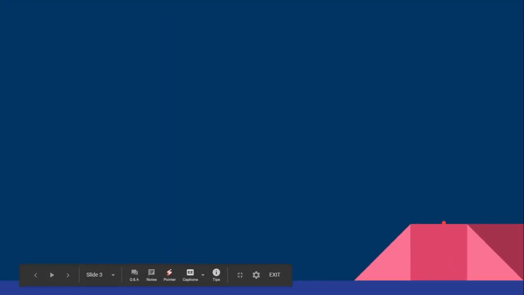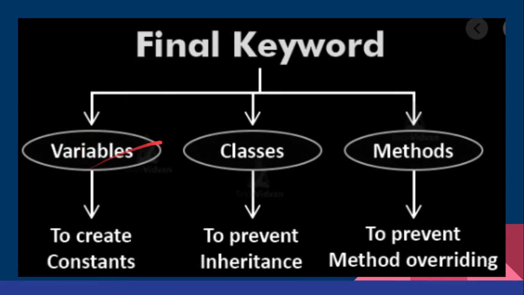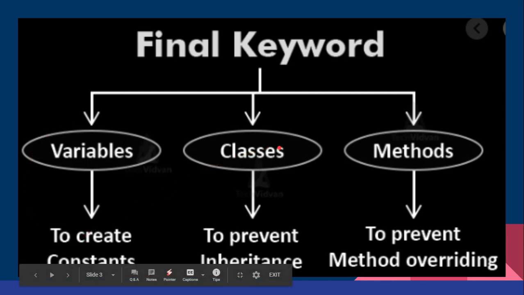Now the same is explained in this diagram. So for the final keyword, we have final variables, final classes and final methods. Final variables are used to create constants and final classes are used to prevent inheritance. That means we cannot further inherit. What it means is the variable declared final cannot have its value changed, which is a constant. The classes which are declared final cannot be inherited. This helps to prevent the inheritance.